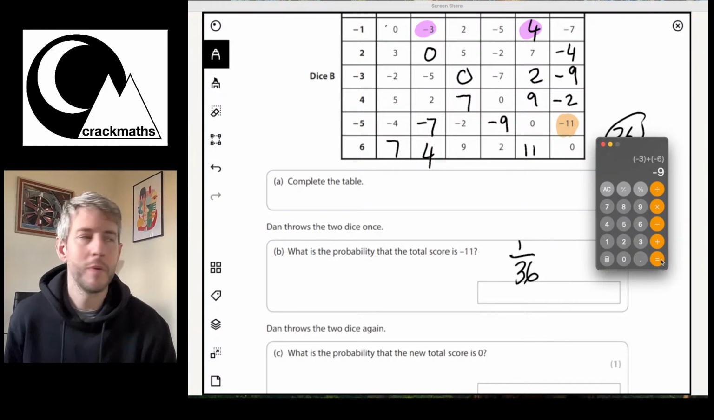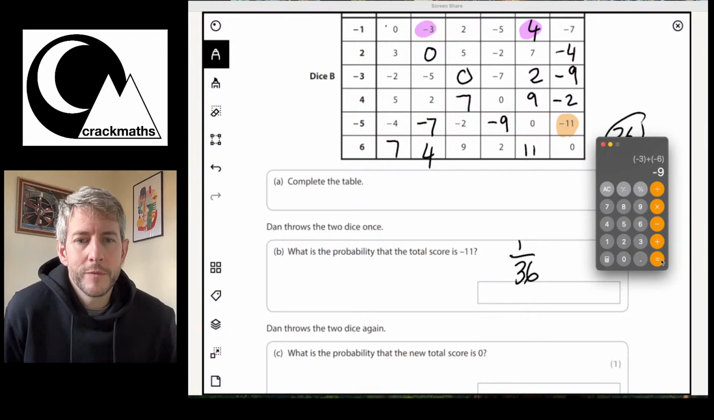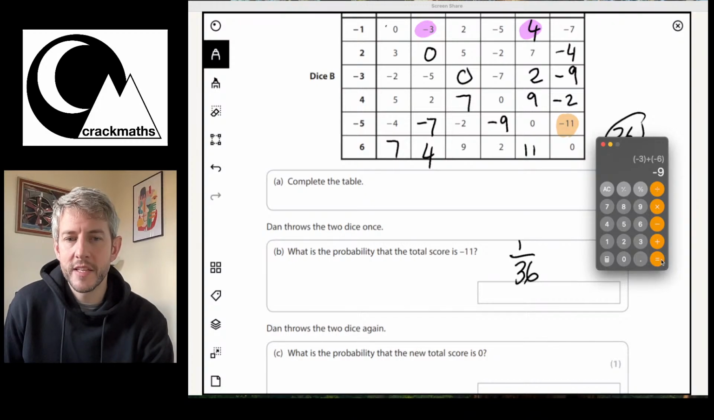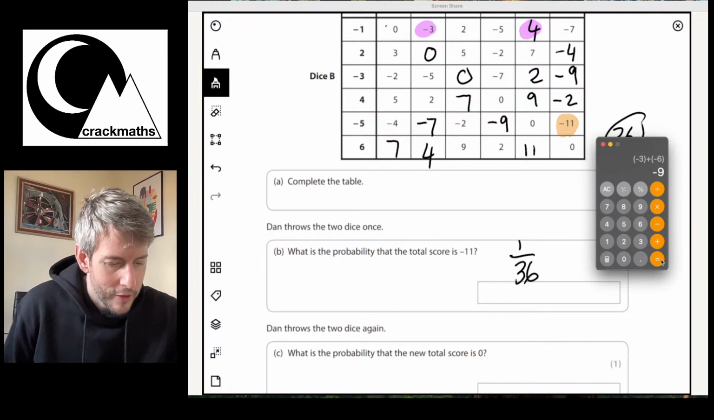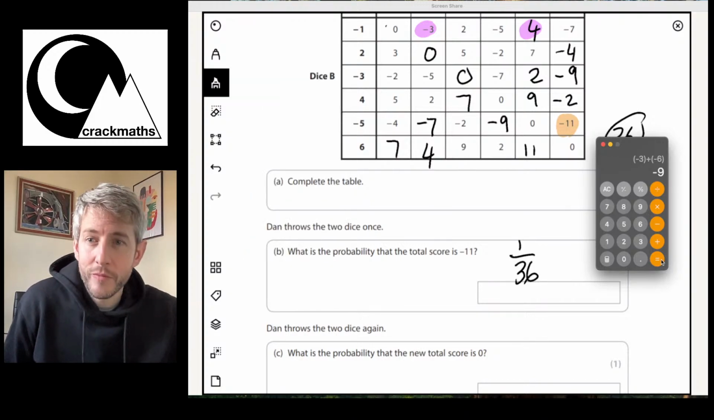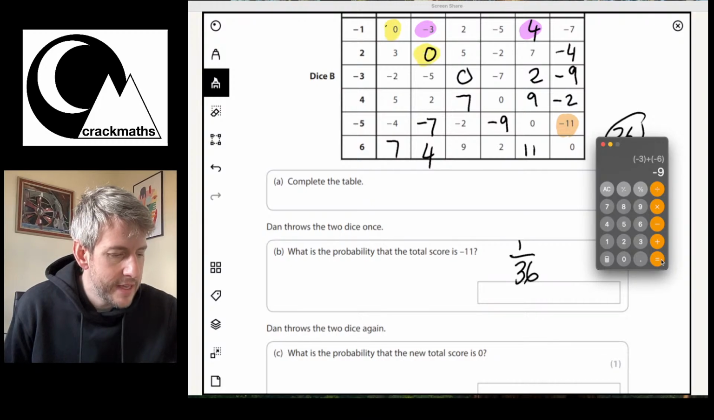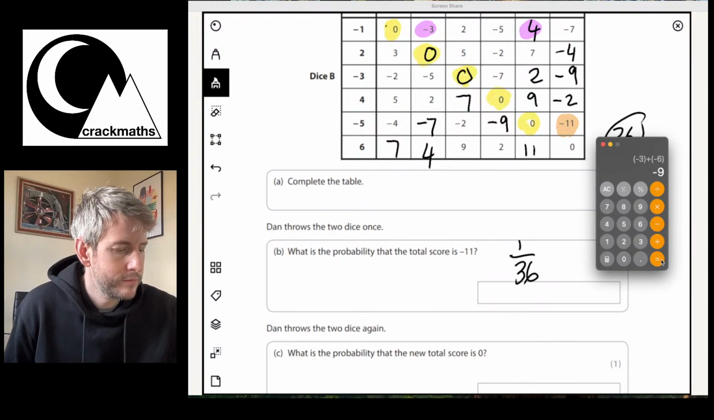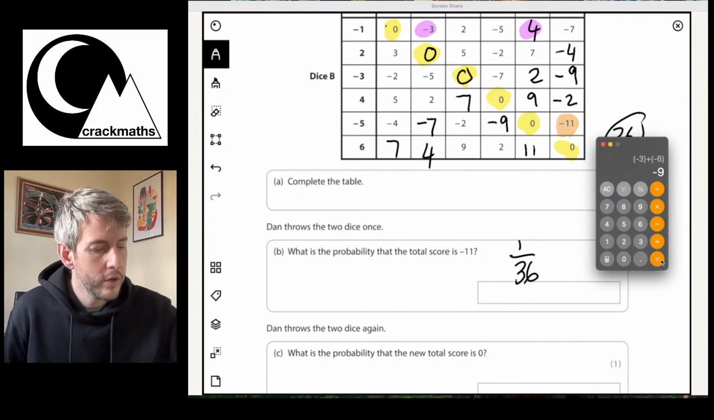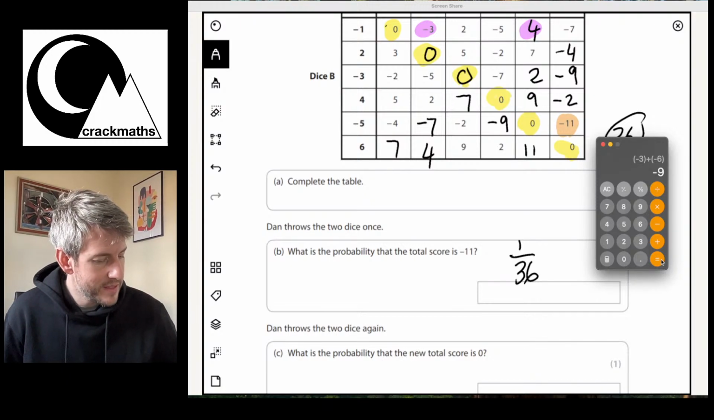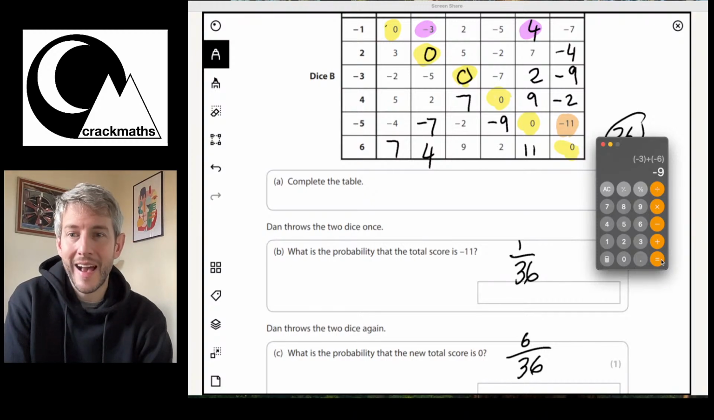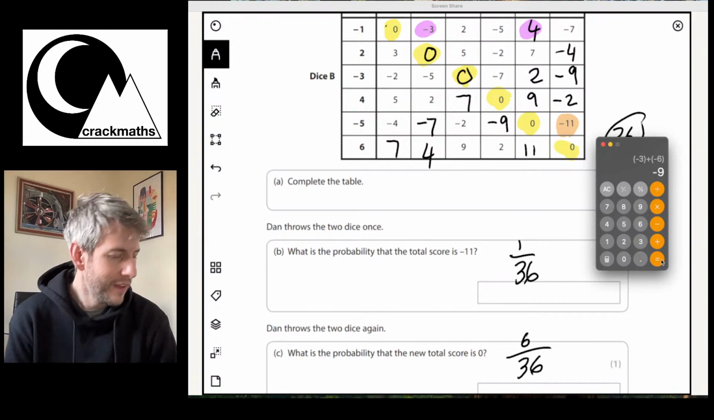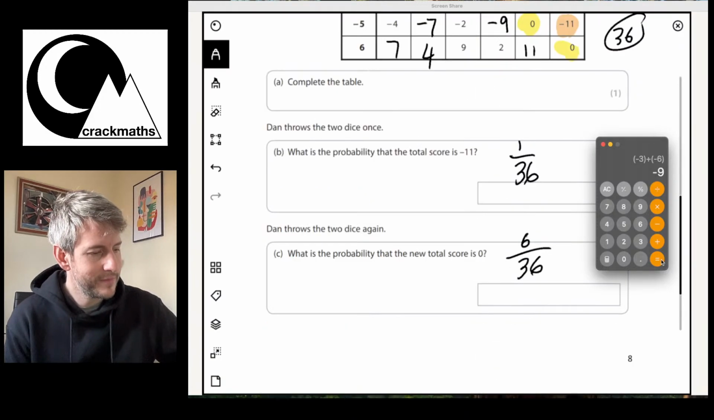Okay, right, let's look at this next part. Dan throws 2 dice again. What is the probability that the new total score is 0? So what I've got here, I'm going to look down these, and I've got all of these zeros here. Let's count them. 1, 2, 3, 4, 5, 6. So that's 6, and there's still 36 here. So his probability is 6 out of 36. Okay, right, so let's move on.